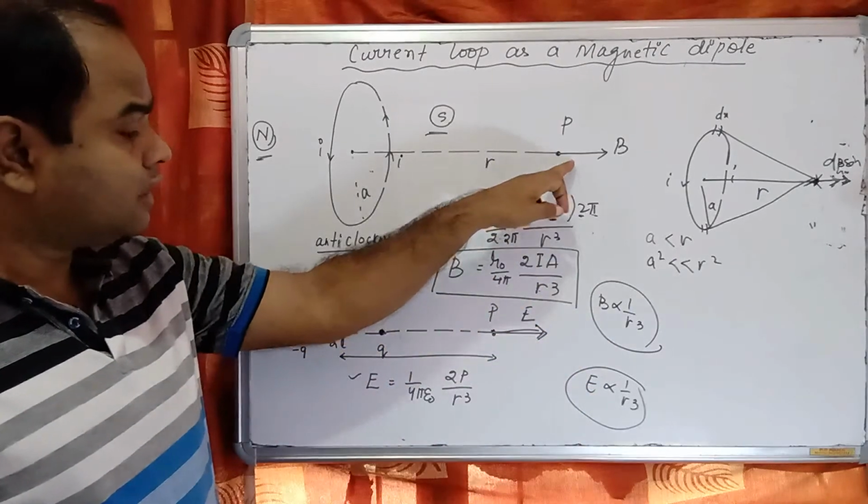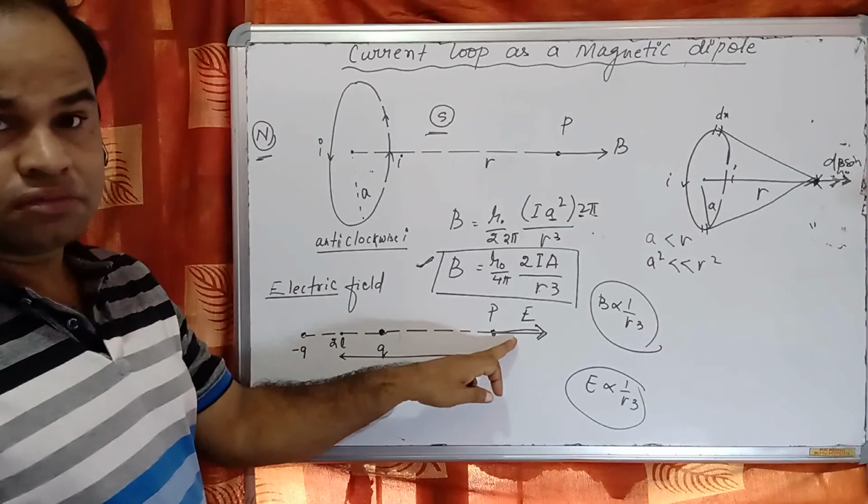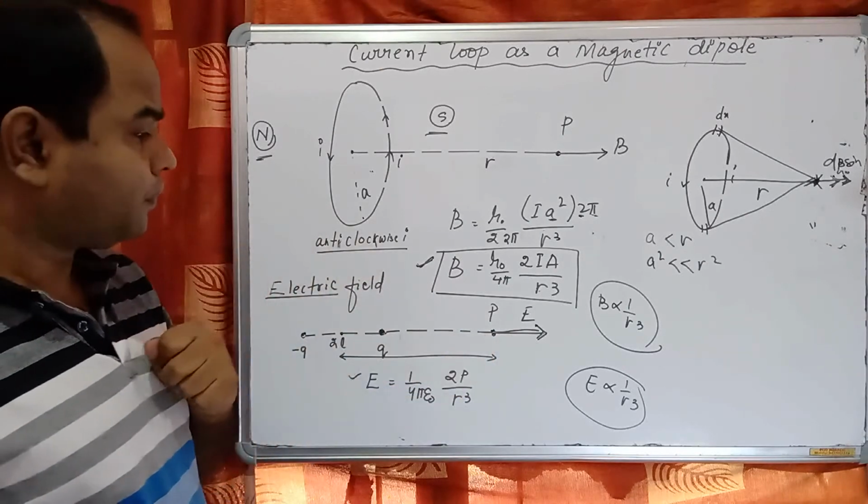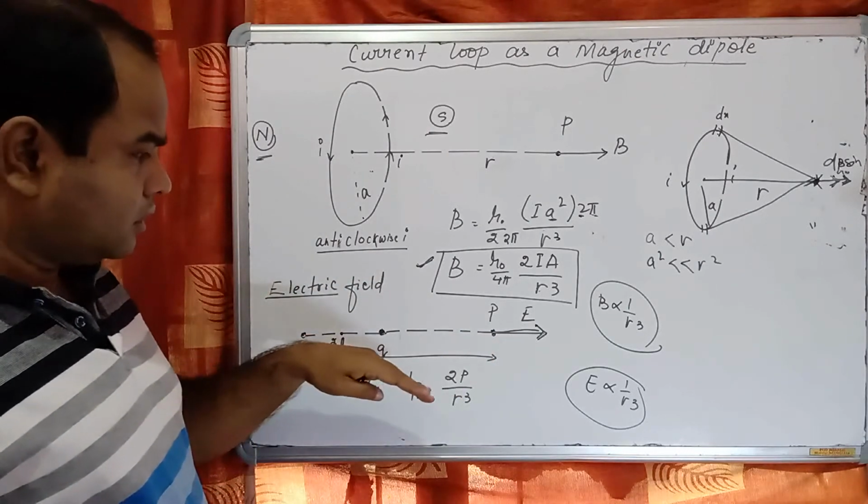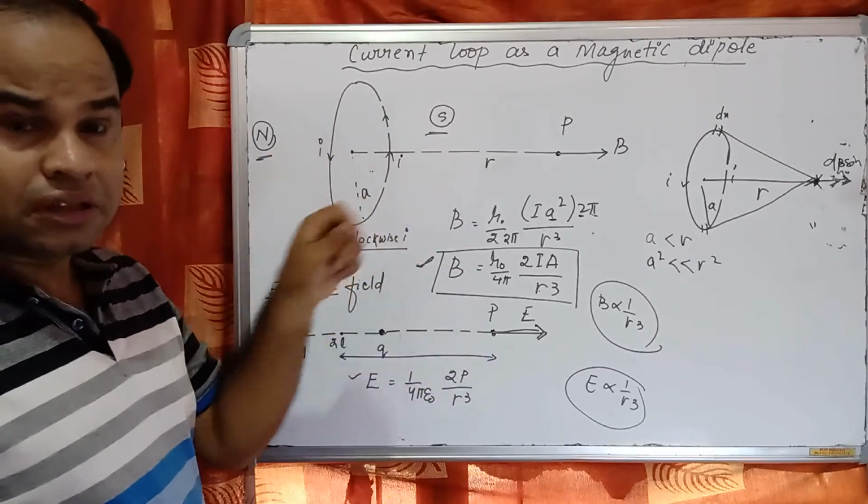Here we can say B is inversely proportional to r cube, and here E is inversely proportional to r cube. In both cases the direction is the same, so we can say the magnitude is similar.